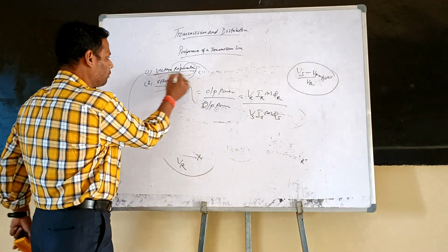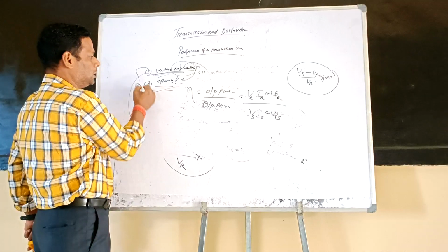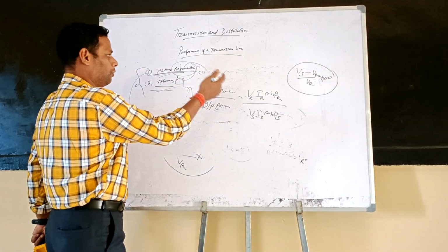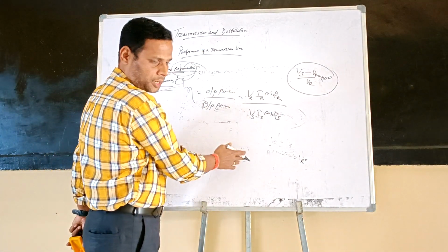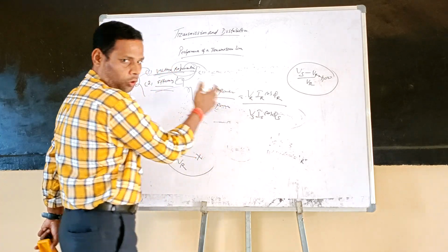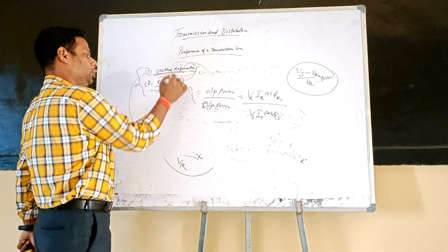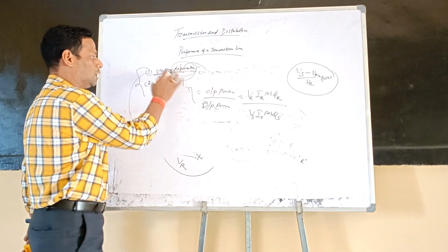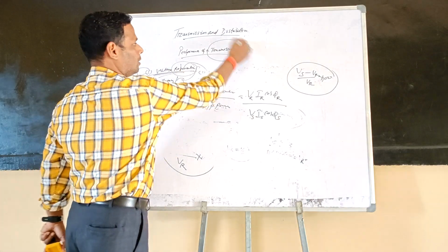All these, voltage regulation and efficiency, mainly depend upon the constants of the transmission line. First of all, you find out all the constants of the transmission line, or you can say find out all the losses of the system, then use this simple formula to calculate the regulation and efficiency of a transmission line.